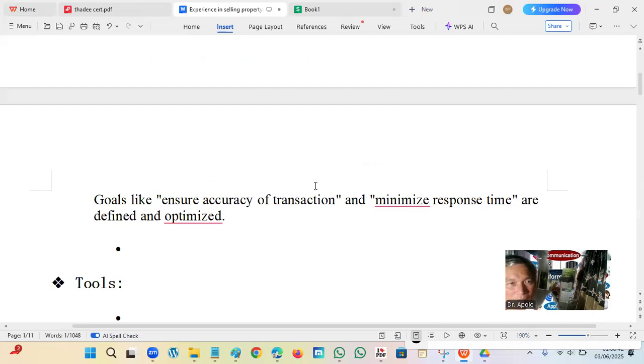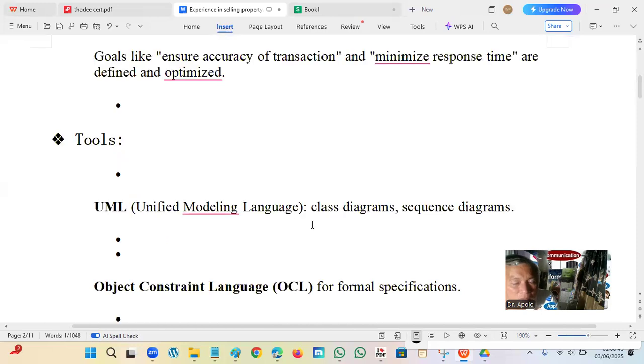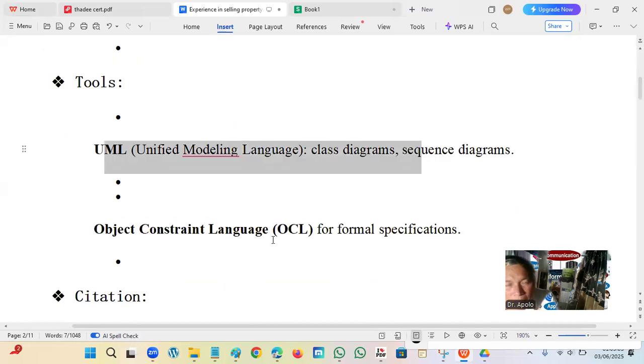Goals like ensure accuracy of transaction and minimize response time are defined and optimized. Tools: Unified Modeling Language, class diagram, sequence diagrams. So when you do a conceptual activity of your system, you can use UML. You can do it in a logical way. Object Constraint Language for formal specs.